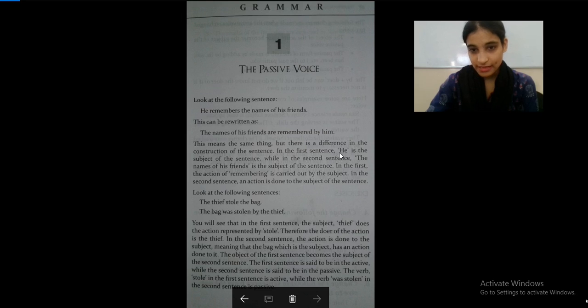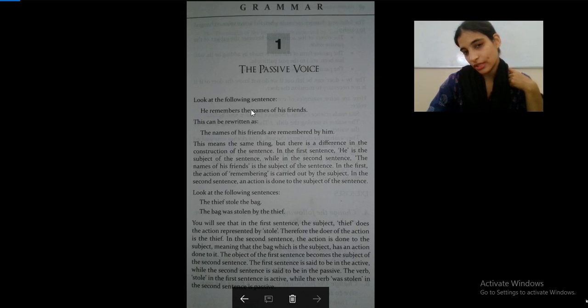In the first sentence, he is the subject of the sentence. The rest of it is the past participle maybe. In the first sentence, he is the subject, while in the second sentence, the names of his friends is the subject of the sentence. In the first, the action of remembering is carried out by the subject. So in the first sentence, he remembers.